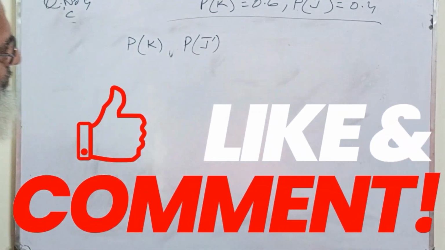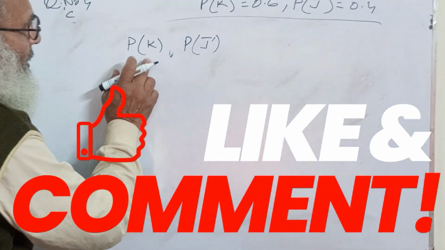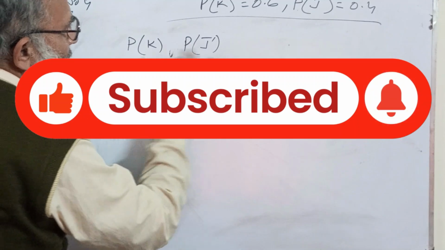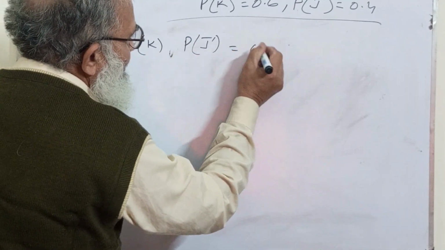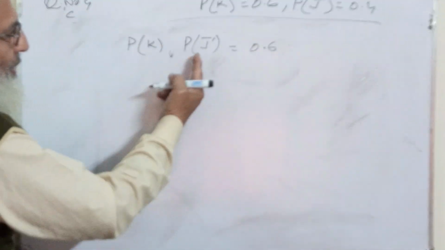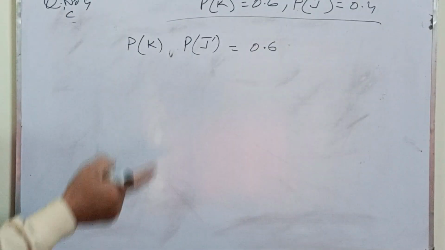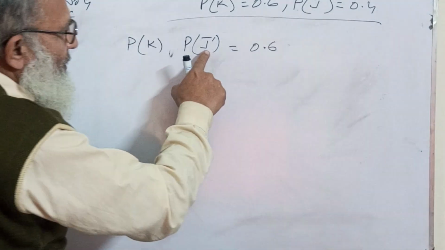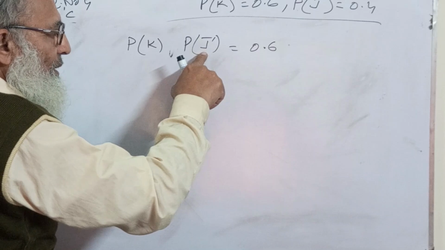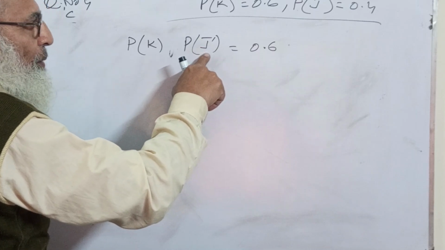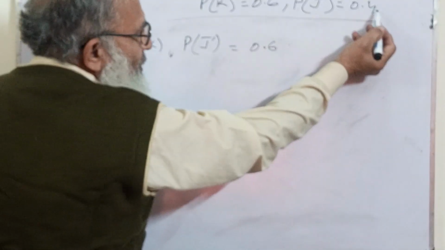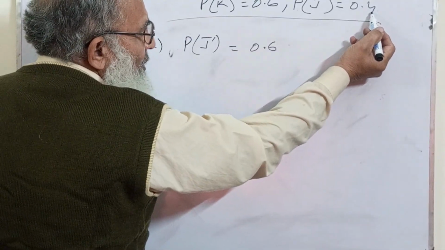That means our passing of Kriti was 0.6. And in our last part, we just calculated the fail probability of Justin. You can also calculate it from here.